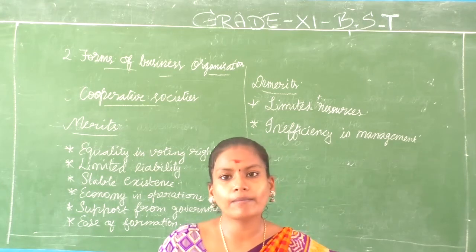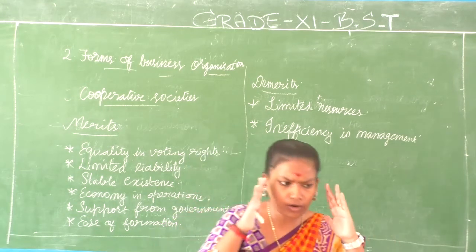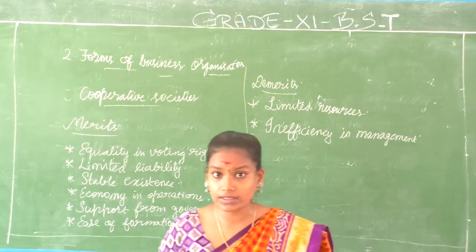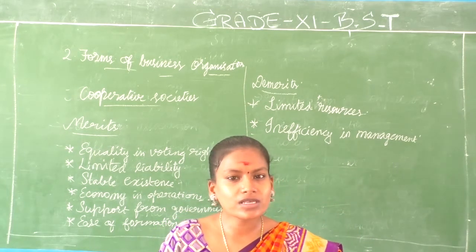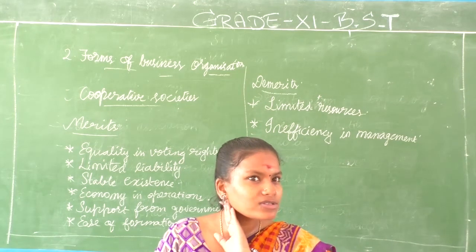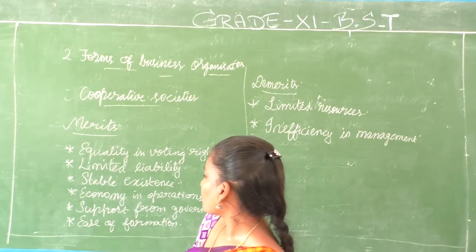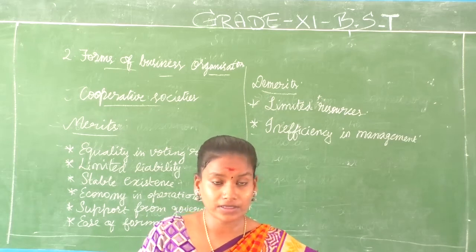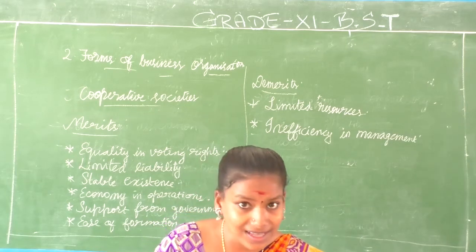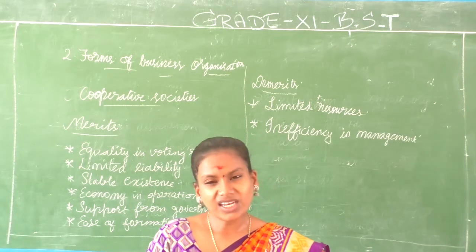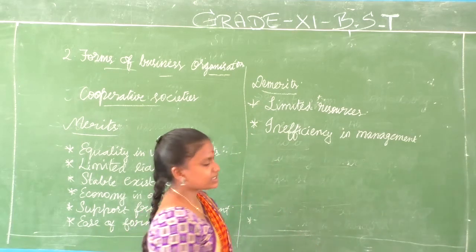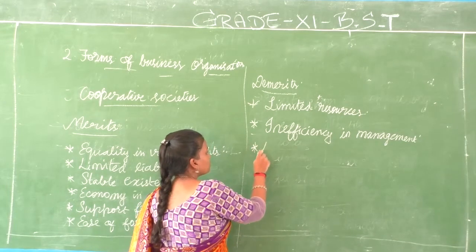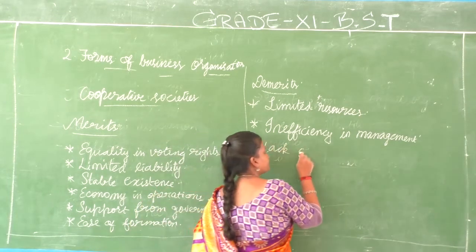If he is a paid employee, anytime you call, their only work is to take care of the society or the organization. Here you don't have any paid employees because the cooperative society looks into reducing the cost, economy in operation. So what happens? You cannot pay any high salaries and of course that will be an inefficient management. Clear? Next is lack of secrecy.